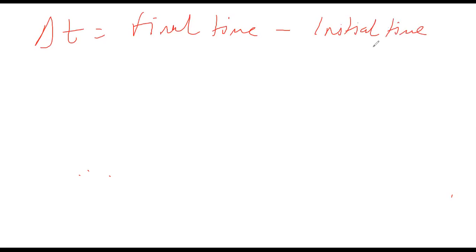So in this scenario, initial time was when the car started to move, at zero, and final time when it stopped.